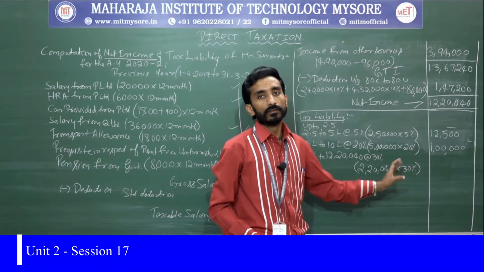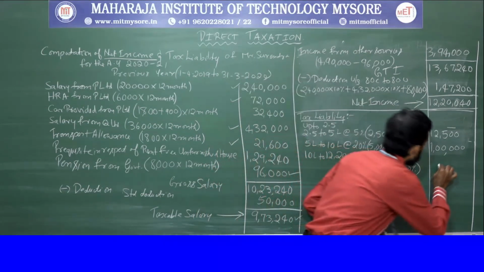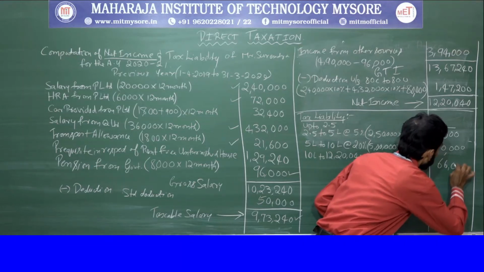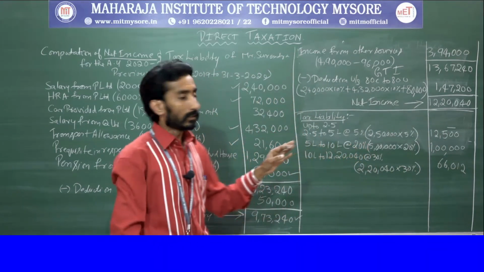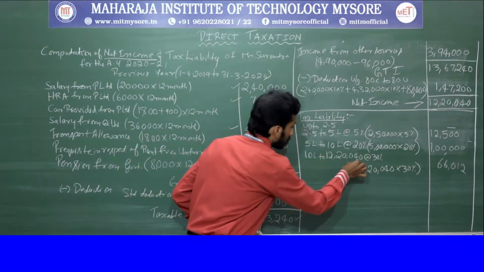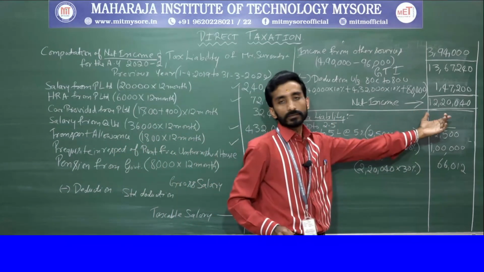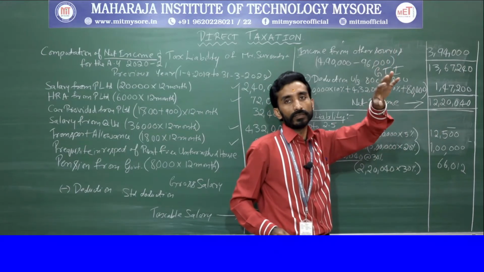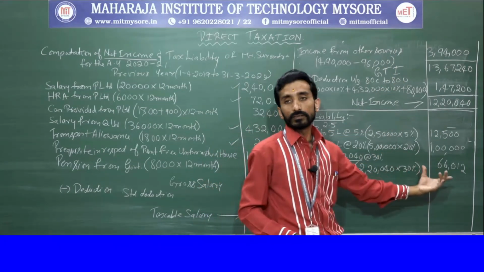This is what you need to calculate, right? So this is 66,012. So hope you are clear here, right? So why have I taken this amount? Why did I not take 50 lakh? Because our income is up to 12 lakh. I cannot consider 50 lakh. Clear? So based on this, we have got this value.